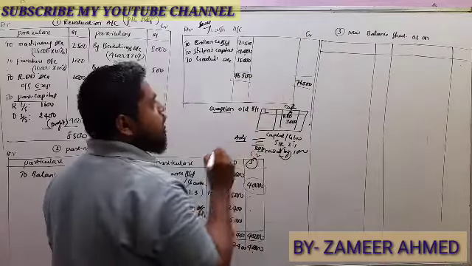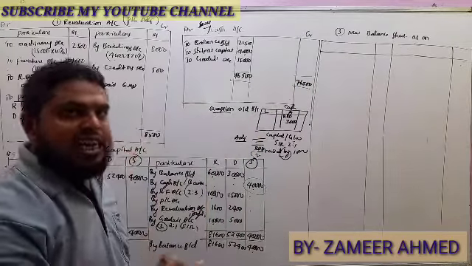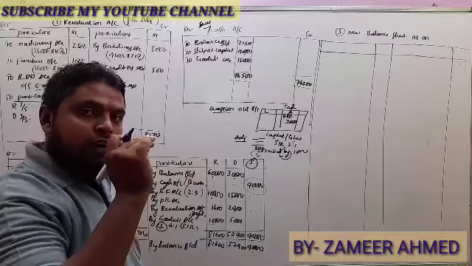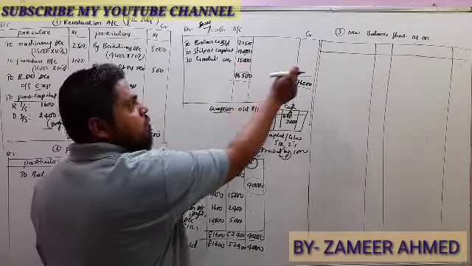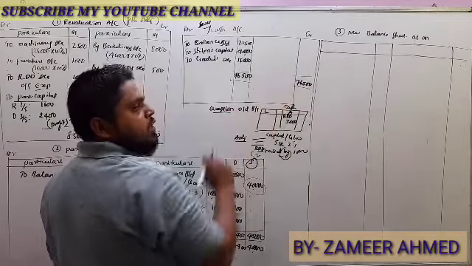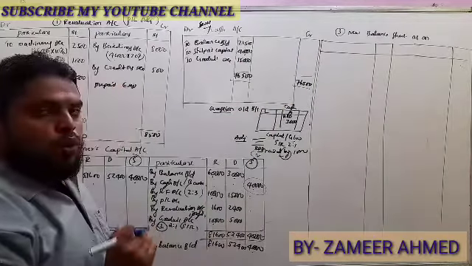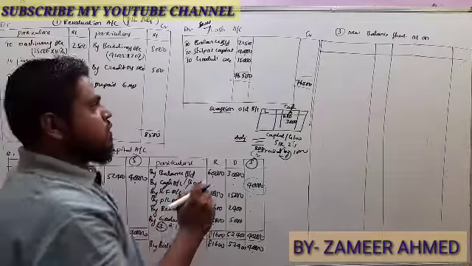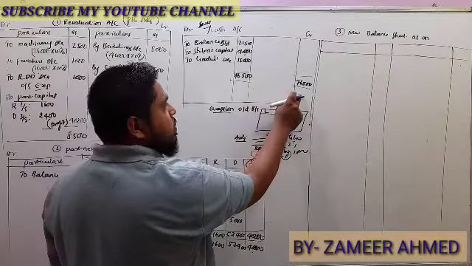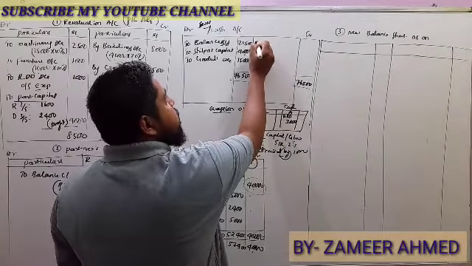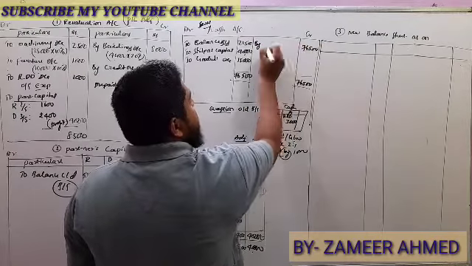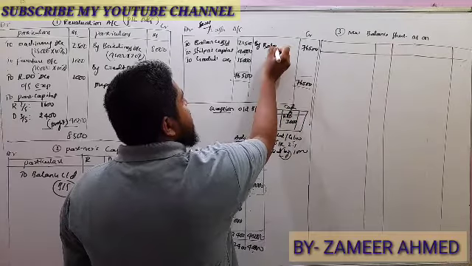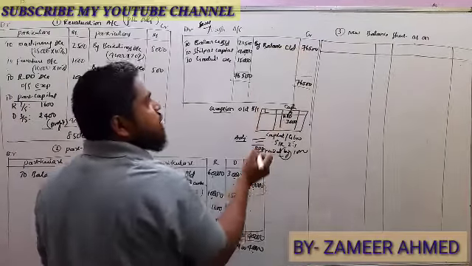So here goodwill is retained in the business. If goodwill is withdrawn by the old partners, that withdrawal amount we have to deduct on the credit side. In this question, goodwill is retained with the business. So this 76,500 is transferred to the balance sheet asset side, balance carried down.